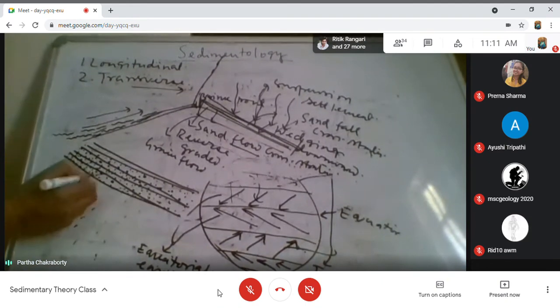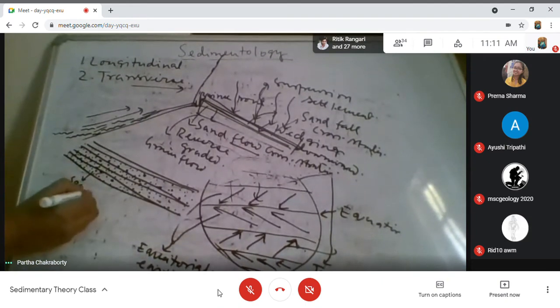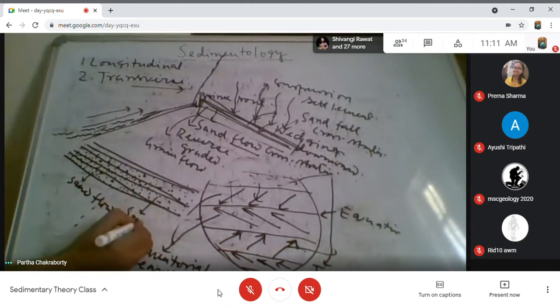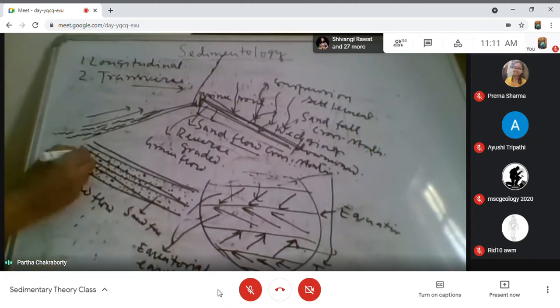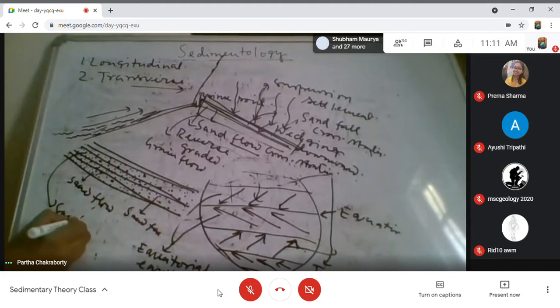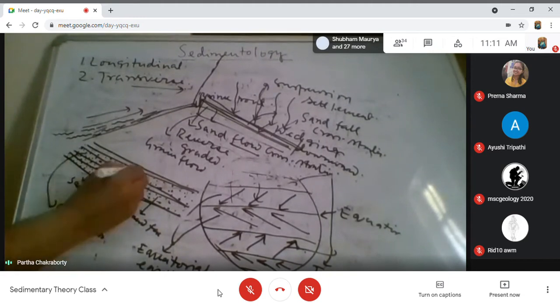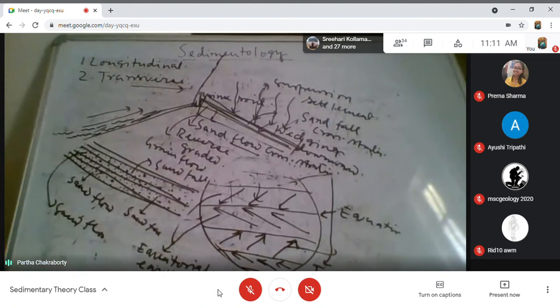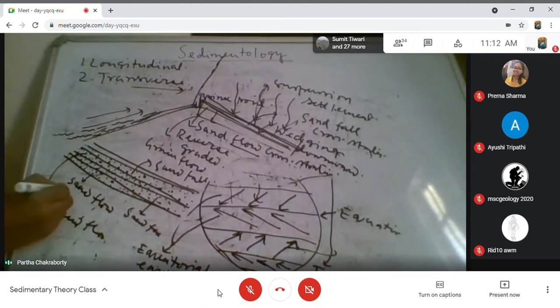this is a sand flow, this is a sand fall. This is again a sand flow, this is a sand fall. So they alternate with one another. The sand flow will be reverse graded.